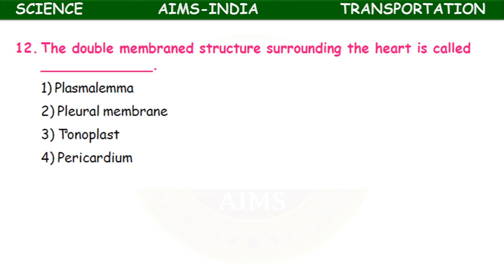What is pleural membrane? It is the membrane surrounding the lungs and protecting the lungs. Tonoplast. Where we come across tonoplast? Tonoplast is the membrane surrounding the vacuoles in the plants. Okay, so here the membrane which is surrounding the heart and protects the heart is pericardial membrane or pericardium.